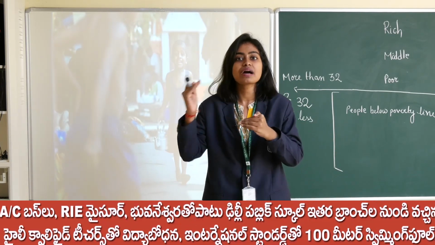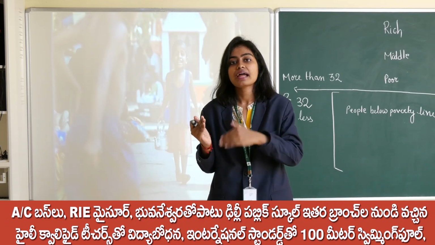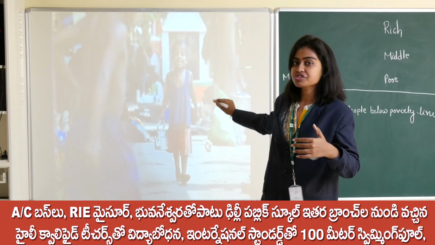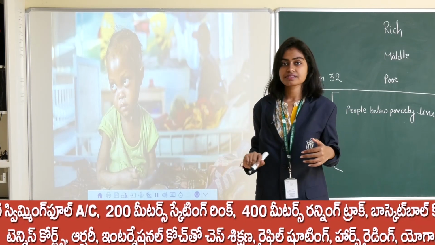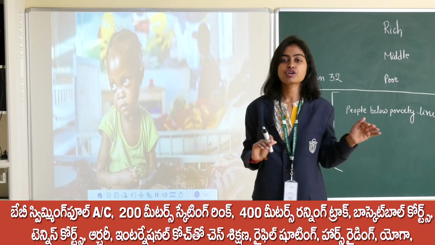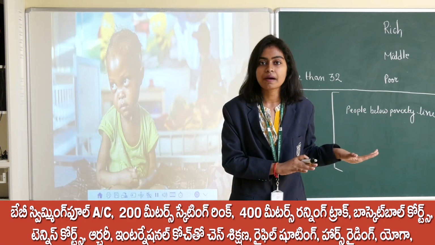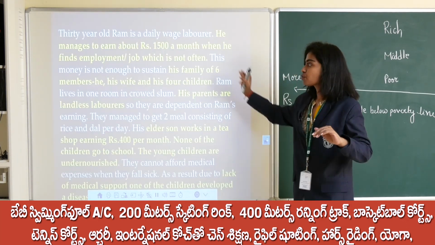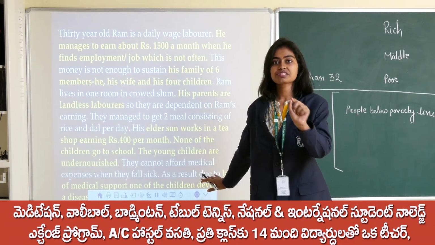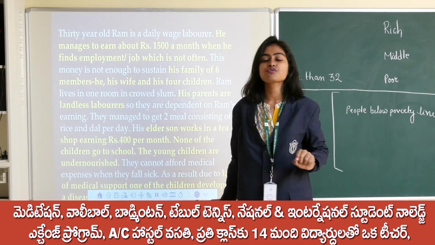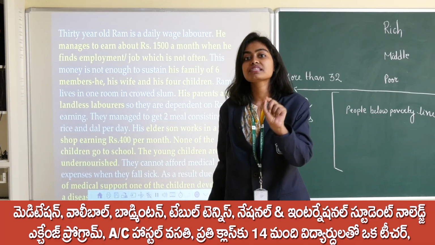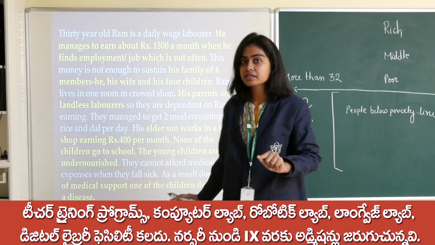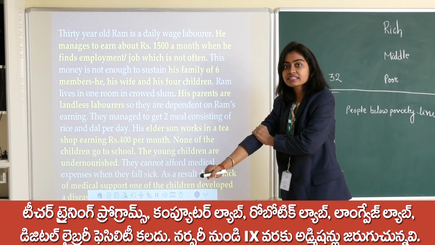As a result, due to malnutrition and the lack of money, one of his children is suffering from a disease. So this was the story of a person named Ram, and the story of his family. Now the story is written here. The lines written in yellow color will help you find the different problems and issues Ram is facing, and also other people who are in poverty. We will only read the yellow lines.